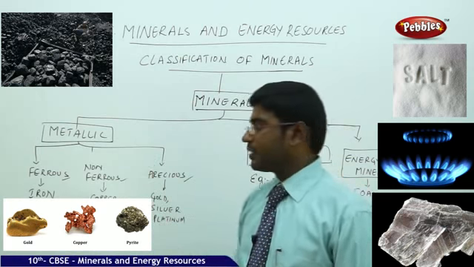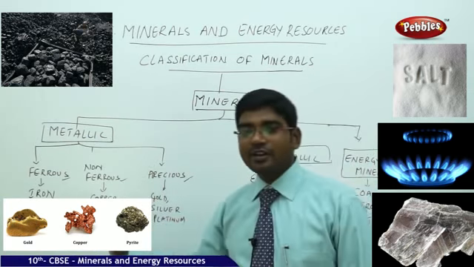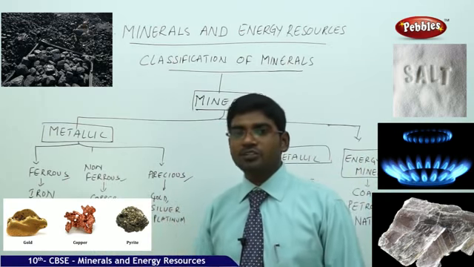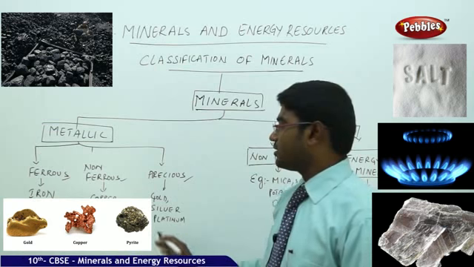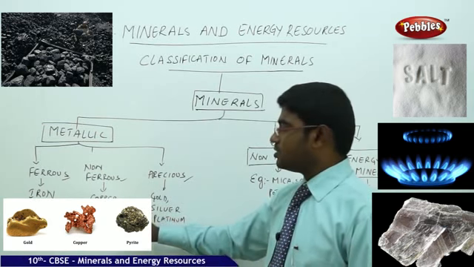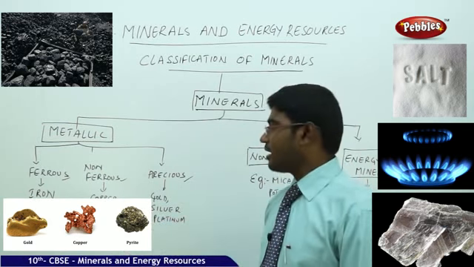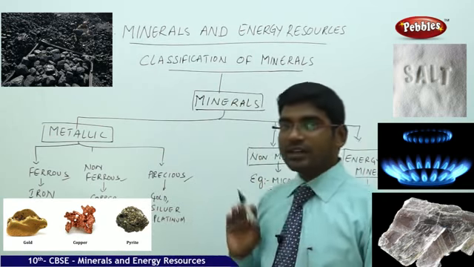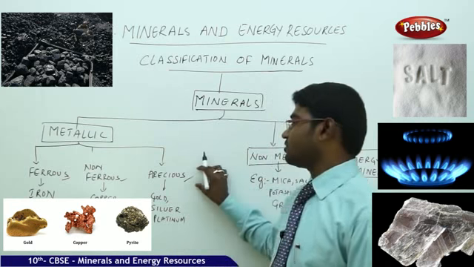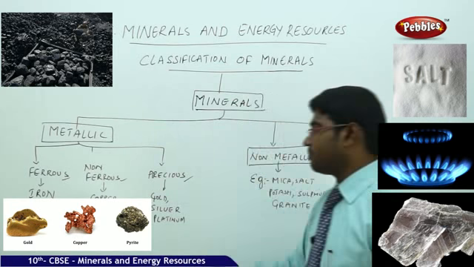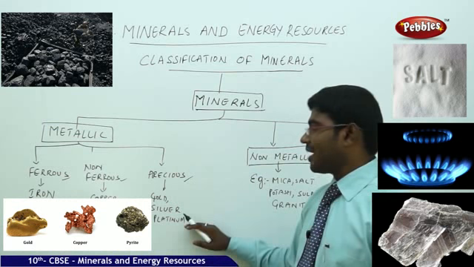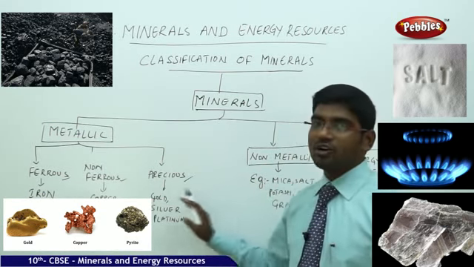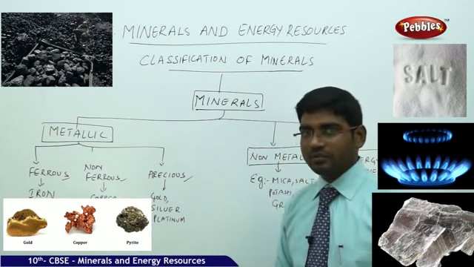The non-ferrous group. The non-ferrous group are the minerals where we don't find the influence of iron on them, that is copper, lead, tin and bauxite. These are the minerals where the influence of iron is not present. Moving on to the third category, precious minerals. The precious minerals are gold, silver, platinum, where here also the influence of iron would not be present, and these are a bit costlier when compared to the non-ferrous minerals.